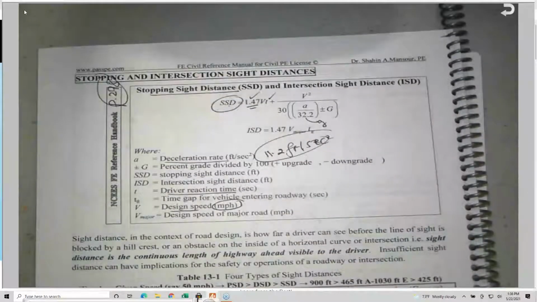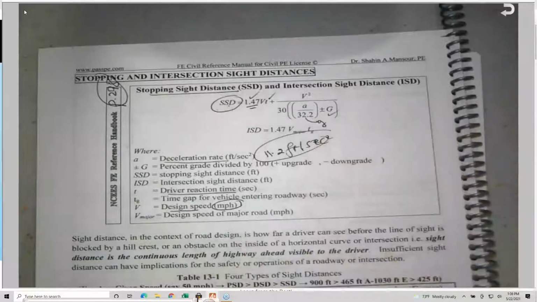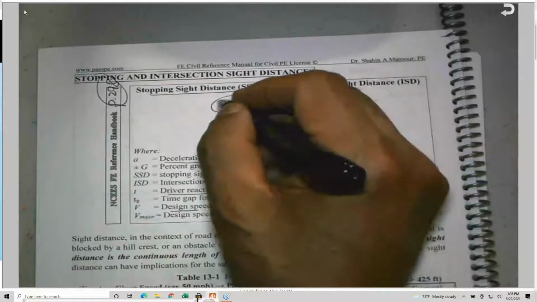This is g, by the way, the gravity acceleration. a is called the deceleration rate, in feet per second squared. Normally we use 11.2 feet per second squared. This is the standard per AASHTO, but it should be given to you in the problem statement, by the way. Since it's not mentioned here, this is the exact language given, unless I missed something. No, this is not given. And obviously the grade is the same. This is called stopping sight distance.